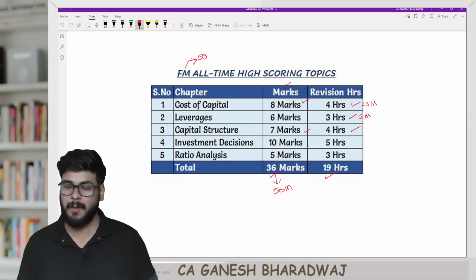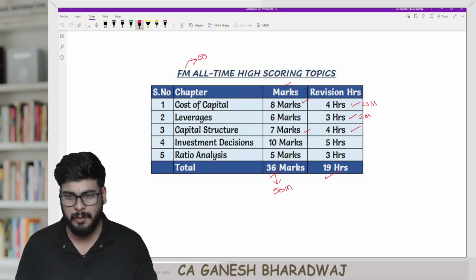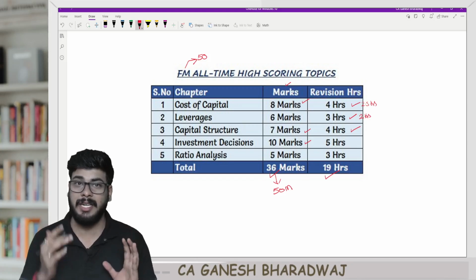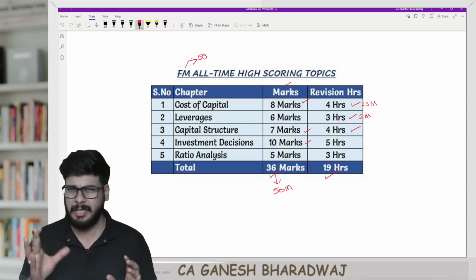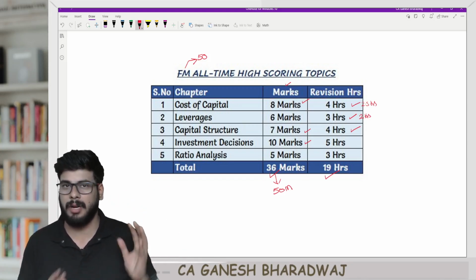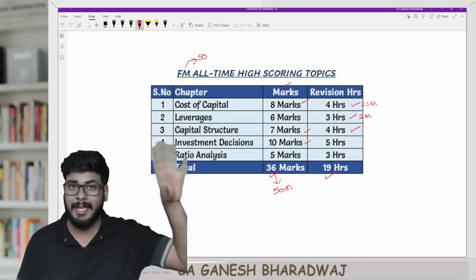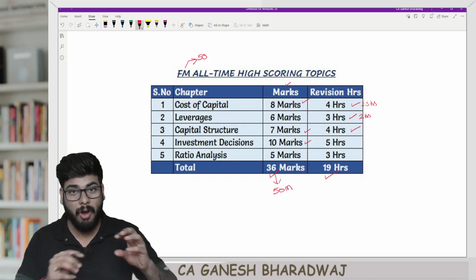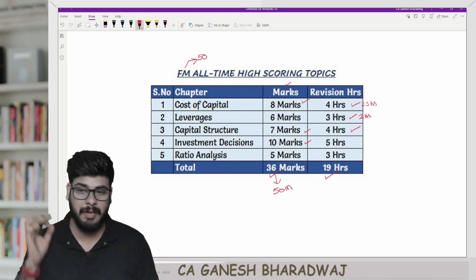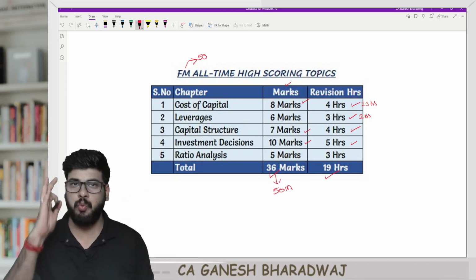Now you go to investment decisions, basically your capital budgeting. Now, time and again, investment decision chapter gets tested for around 10 marks. That's why I've taken 10. In fact, I think in May attempt or September attempt, I'm not sure about that, right? It was tested for 12 or 13 marks. Beyond 10 marks, it was tested. So investment decisions, either in MCQ or in descriptive or split between both, is a very, very important chapter. 5 hours you spend here. Guys, it's worth it. Right?